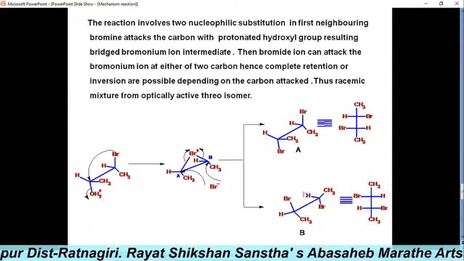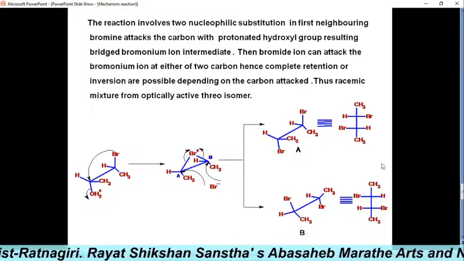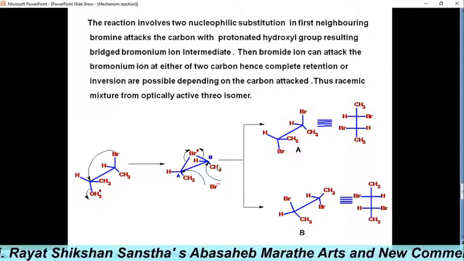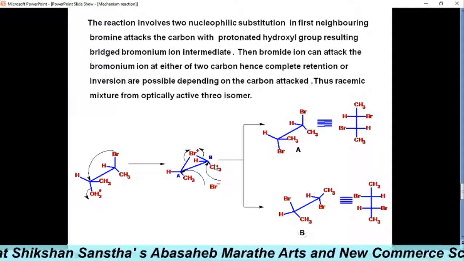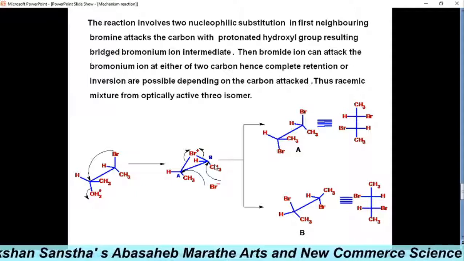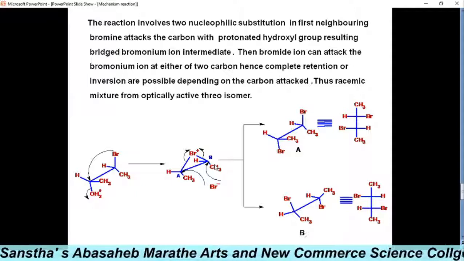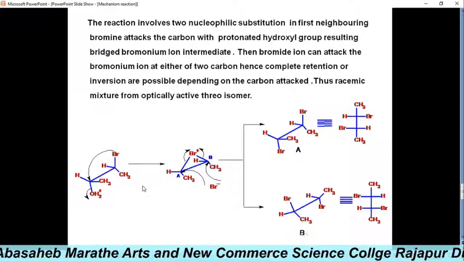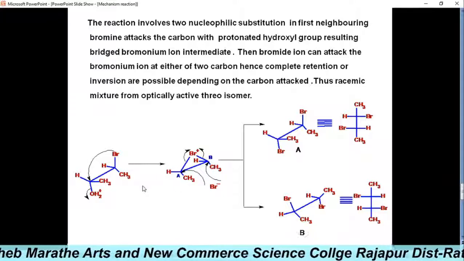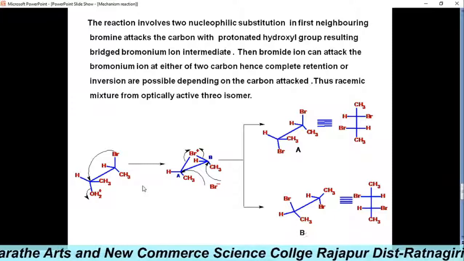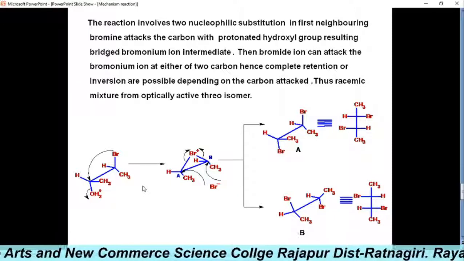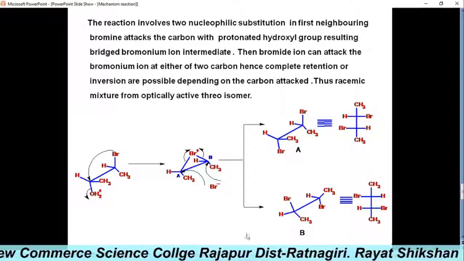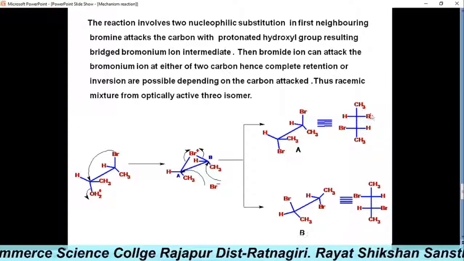Such two isomers result from the neighboring group participation reaction of bromination. Hence, the formation of a racemic mixture from optically active threo isomers can be explained. Similarly, the stereochemical reaction can be written with the erythro isomer to get the meso isomers.